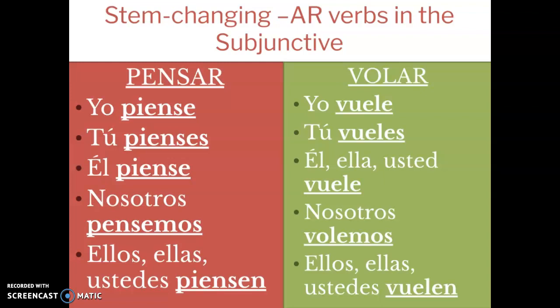Number 4, we have our nosotros form, meaning we are not going to stem change for this one. Normally it is an O to UE verb, but not in the nosotros form. So this one is encontremos. E-M-O-S at the end.